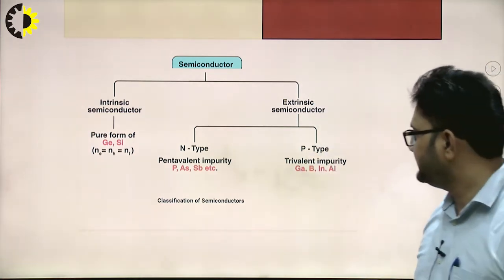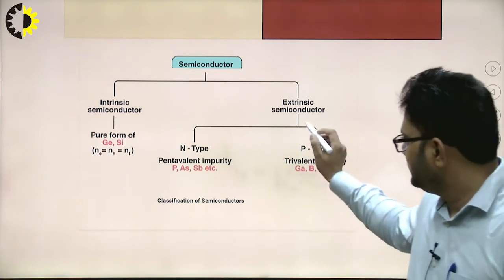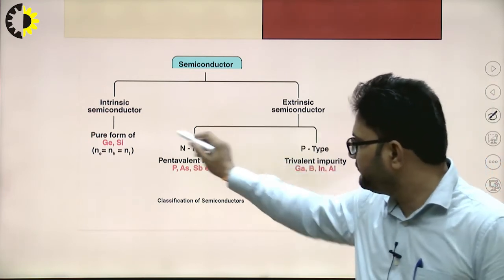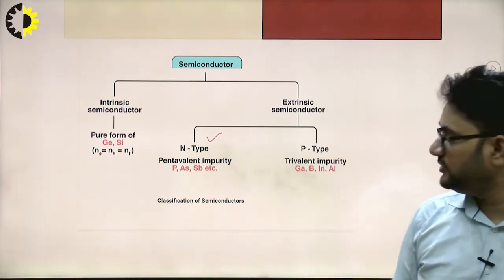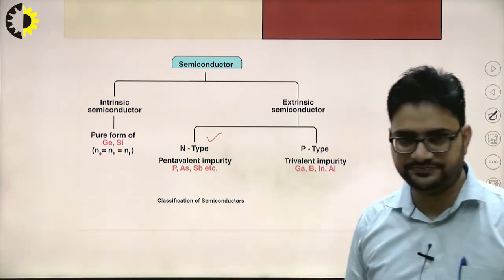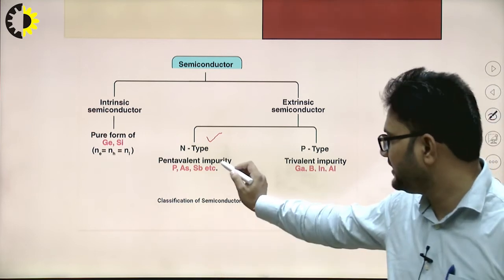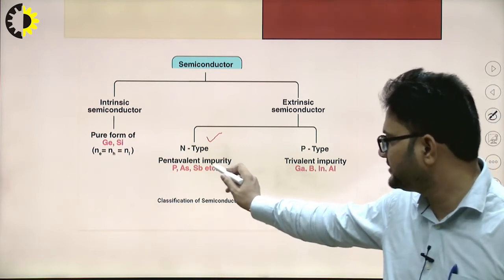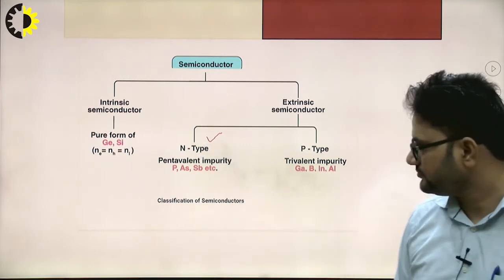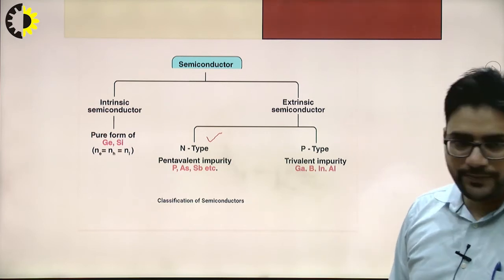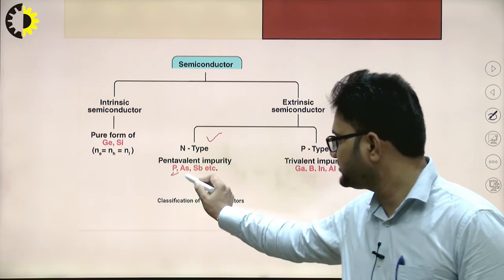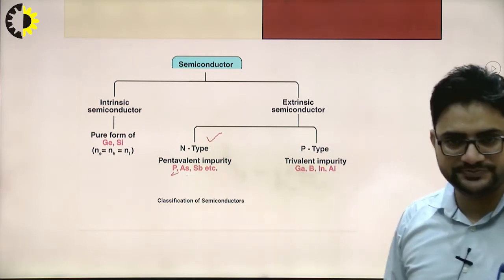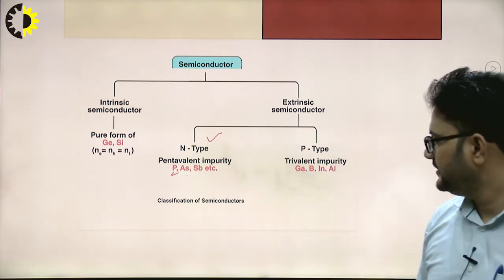If we add the fourth group element with the fifth group element, this type is called the n-type semiconductor, and the impurity added is called the pentavalent impurity. Pentavalent impurity examples are phosphorus, arsenic, antimony, etc.